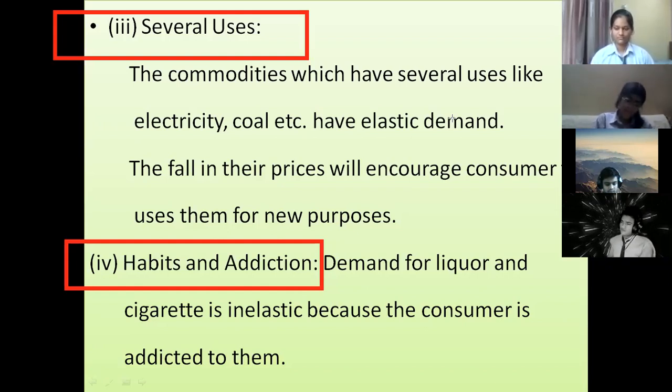Because of the lockdown, liquor shops were closed. Many people drank sanitizer because they thought it includes alcohol. They drank sanitizer and they all died because they were in the habit of drinking alcohol. So habits and addictions are such things that even if the price of the commodity rises, the elasticity of the product is always inelastic. It doesn't change. Anyhow, he would definitely buy that commodity.